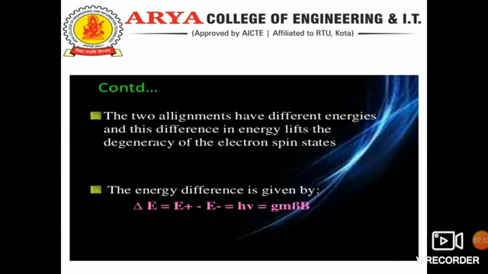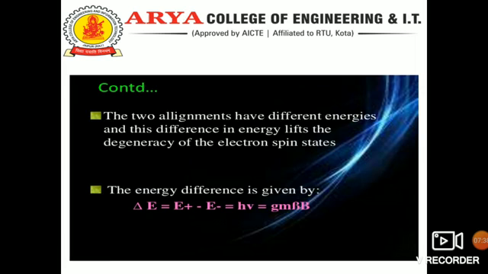The two alignments have different energies, and this difference in energy lifts the degeneracy of the electron spin states.